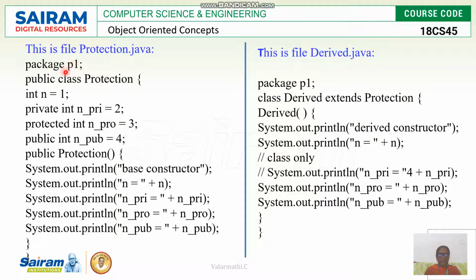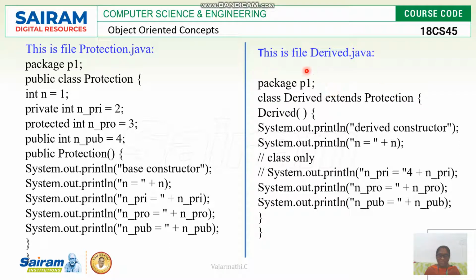Here package P1 is my first package. It starts with the first class, protection. Here there are 4 private, protected and public variables assigned, and the protection class has this much displaying message. Then derived class is a subclass of protection.